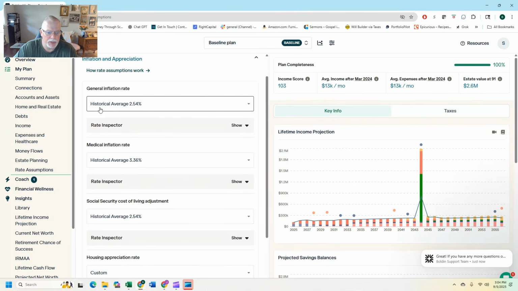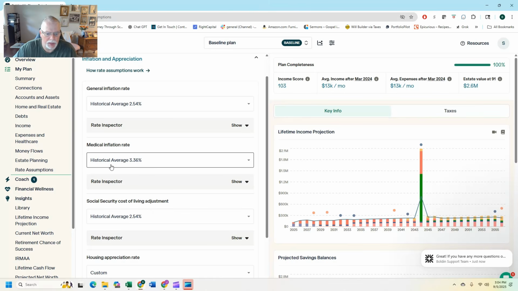So for general inflation, I kind of just left it. I'm okay with their rates for this. I just didn't feel comfortable with them picking rates for my accounts. You know what I mean? So I may say conservative, but my version of conservative may be radically different than theirs when it comes to equities and things like that. So I prefer to pick my own.